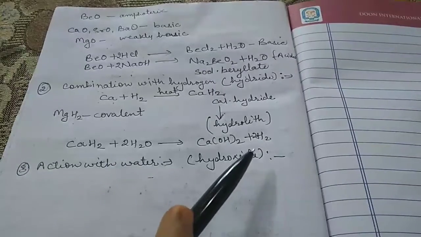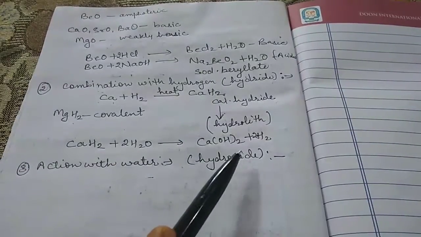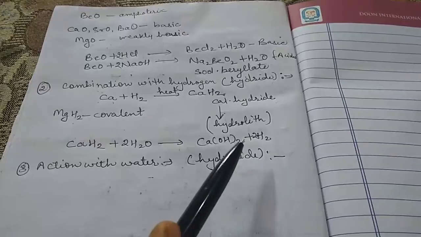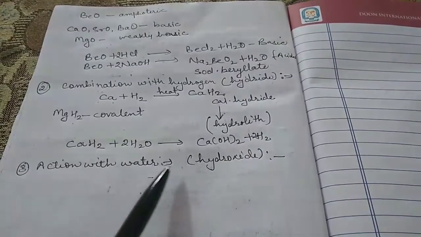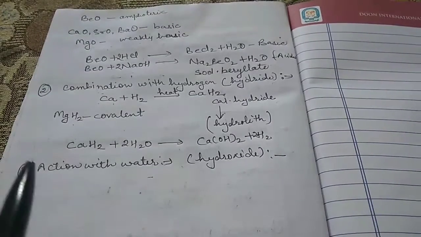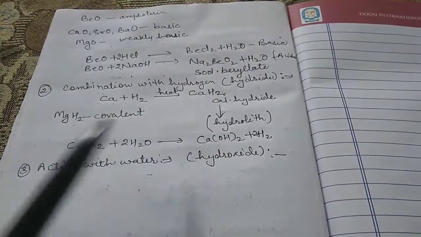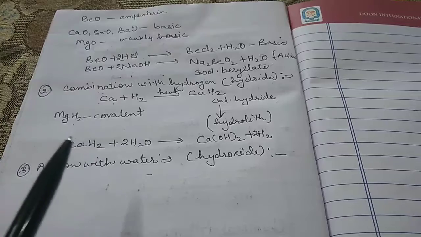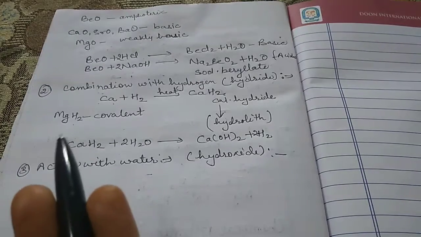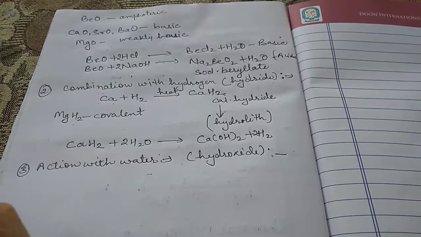All the alkaline earth metals have lesser tendency to react with water as compared to the alkali metals. We have already discussed sodium and potassium. They are highly reactive with water. When they come in contact with water, they catch fire, because of the hydrogen gas evolved at that time. It is so vigorous that it easily catches fire.